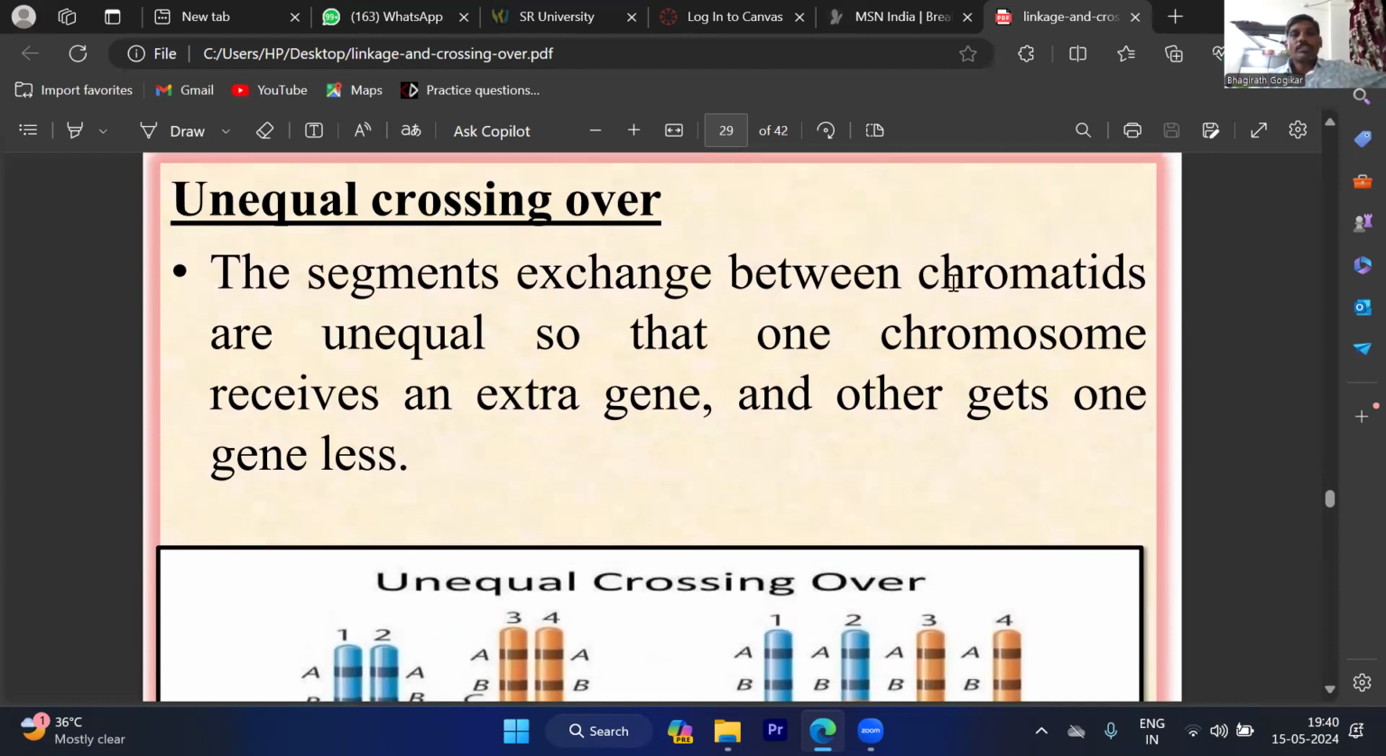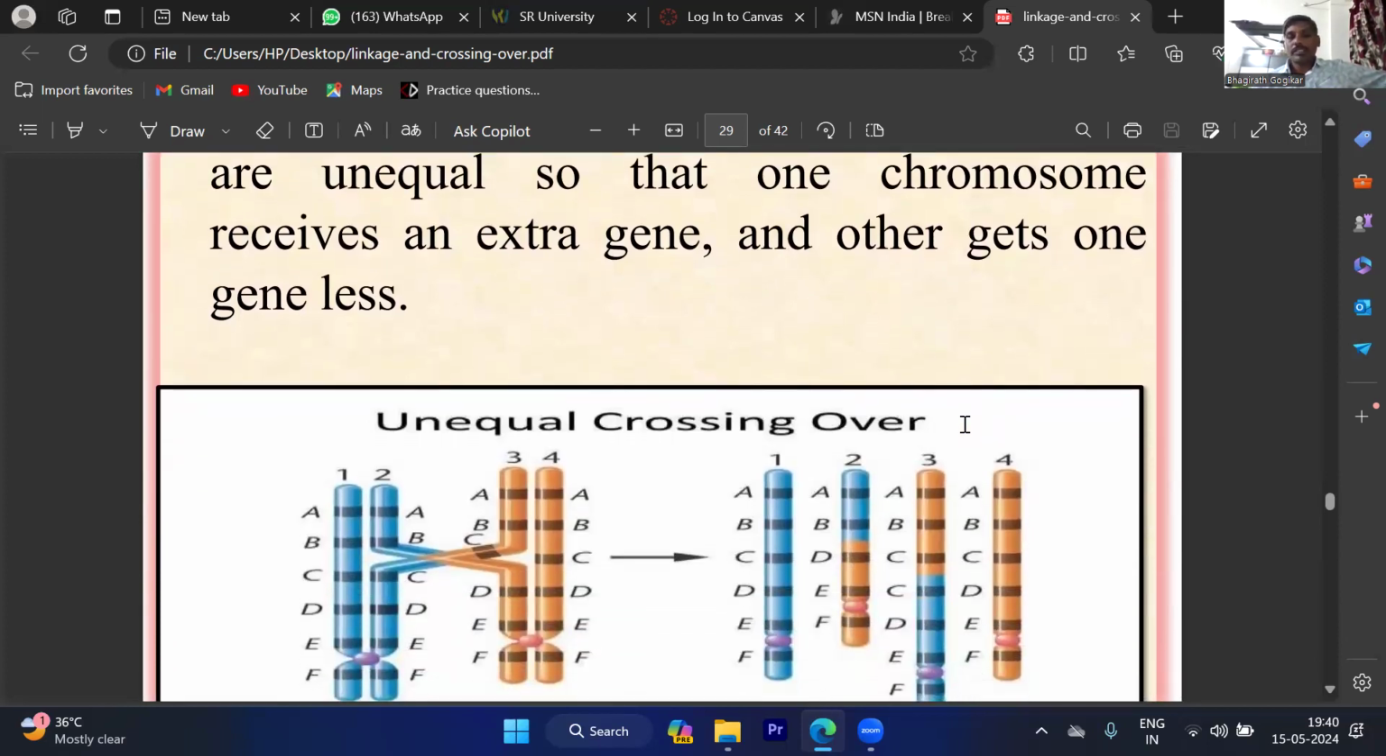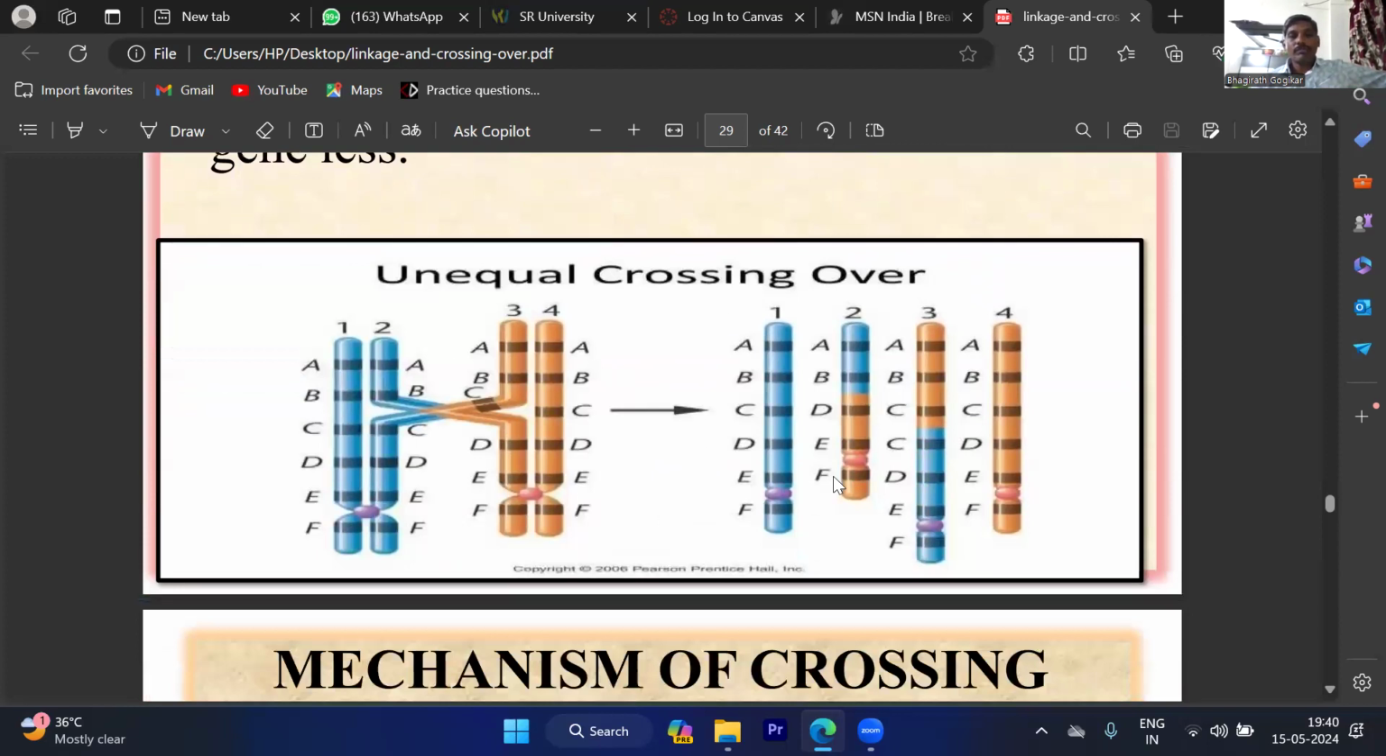So that is called unequal crossing over: the segments exchanged between chromatids are unequal, so that one chromosome receives an extra gene and the other gets one gene loss or less. So this is the example. This photograph shows unequal crossing over.